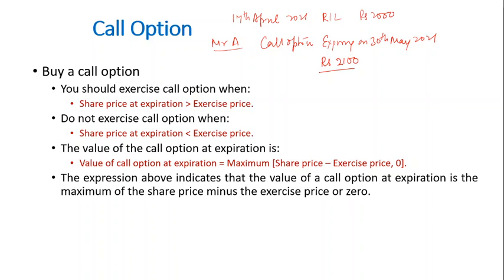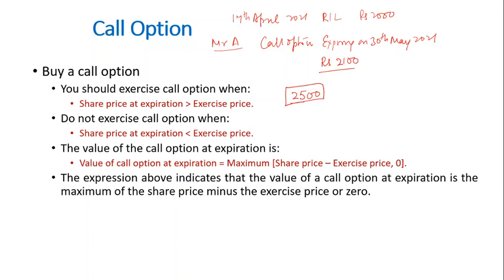Now different situations can happen. Mr. A has purchased the call option because he was feeling that the Reliance price may go up. That's the reason why he is trying to book the Reliance price right now. For example, on 30th May, assume the Reliance price goes to rupees 2500.